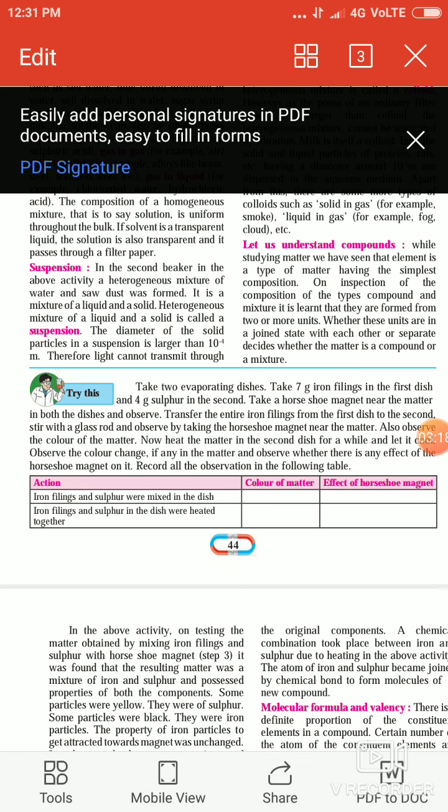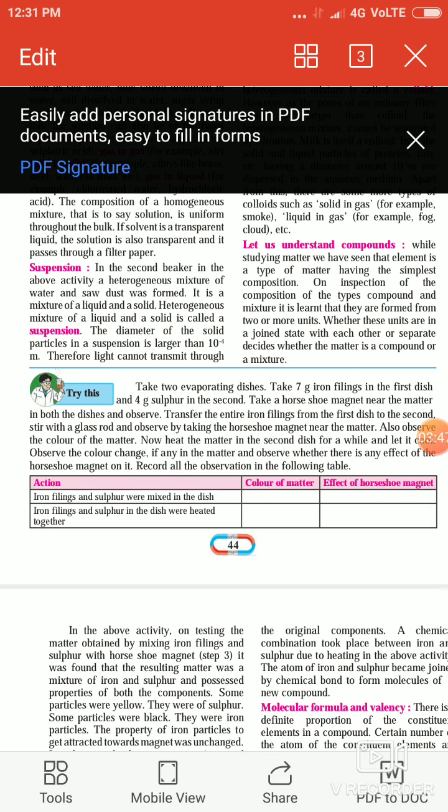So in other words, the components of iron and sulfur were in a free state in the matter. On the contrary, when iron filling and sulfur were heated together and cooled, there was no effect of the magnet, and the characteristic yellow color of sulfur also disappeared. While heating, sulfur evaporates, so the characteristic of sulfur also disappeared.